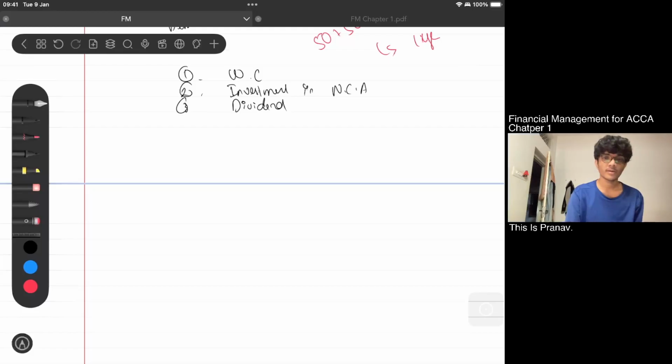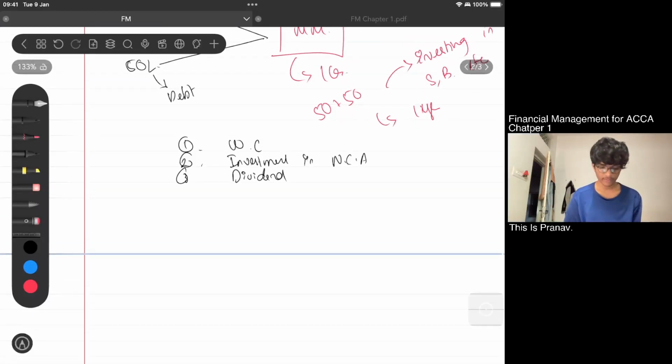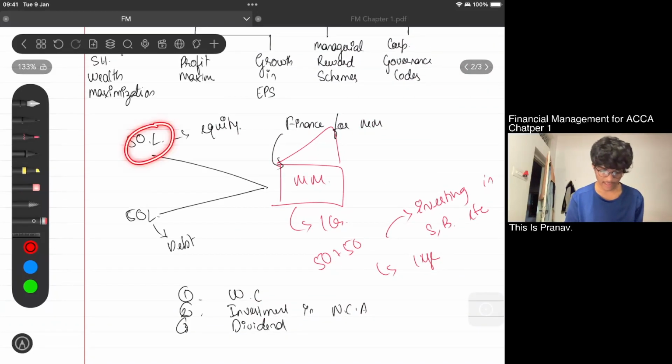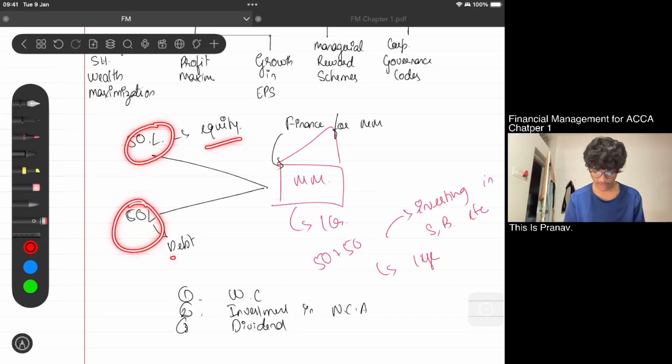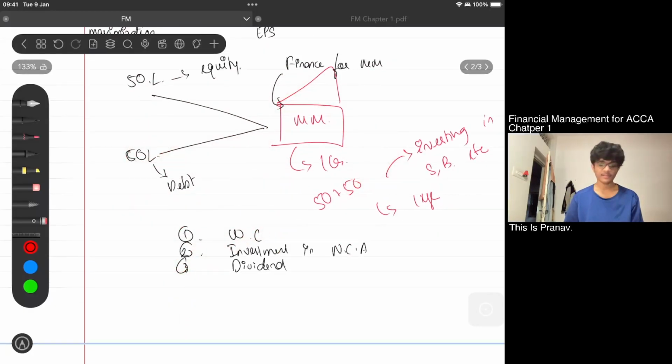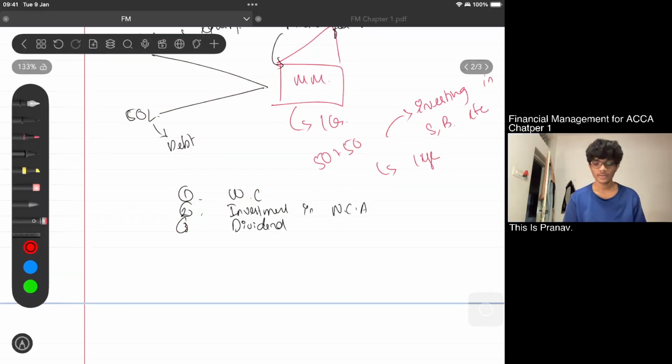Yeah, so let's talk about a company which has 3 works. One is working capital, one is non-current assets, and one is dividend. So this 50 lakhs and this 50 lakhs from equity and debt come together to make the finance, and this finance for the company will be invested in 3 parts: working capital, non-current assets, and dividend, right?